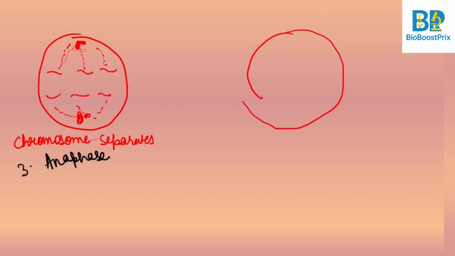So in the telophase, things start separating. Okay, this is the last stage. Let me just clean it and redraw it.